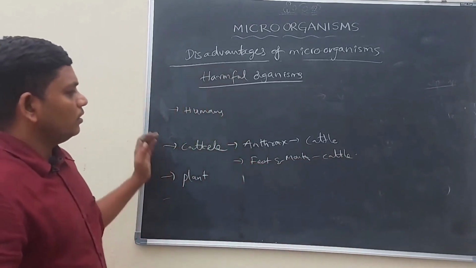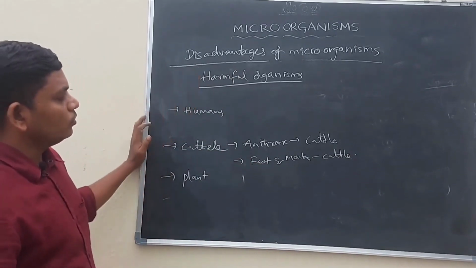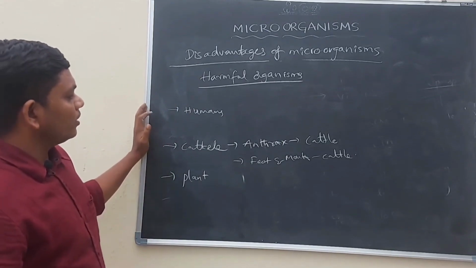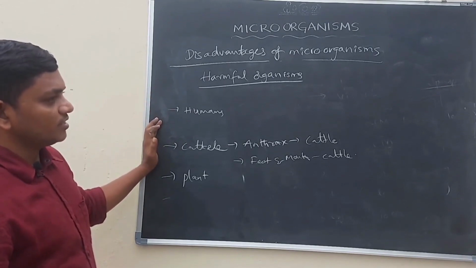So different types of diseases are caused by microorganisms. Not only human beings, cattle also suffer.